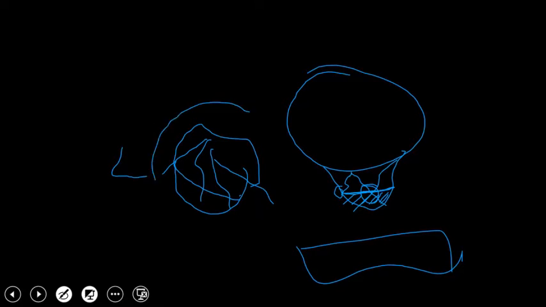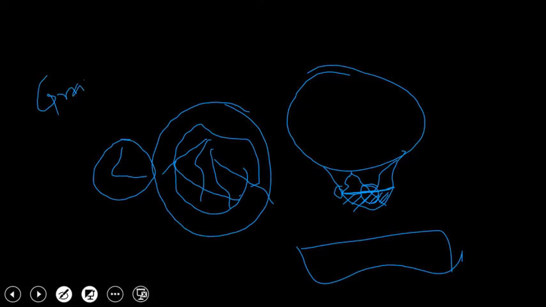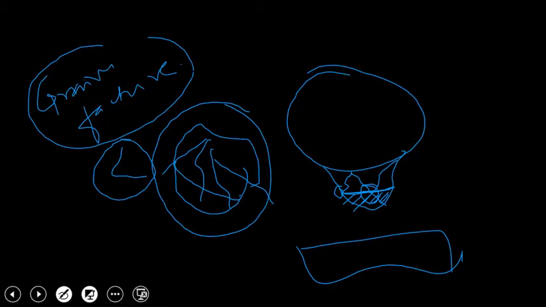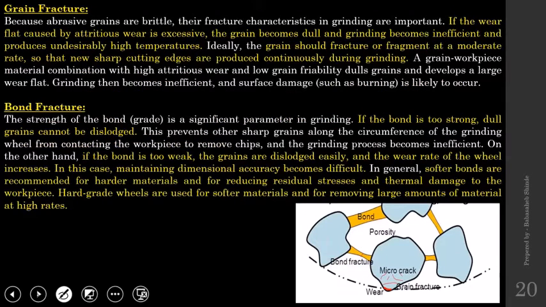And this breaking of the abrasive to expose new cutting edge is called grain fracture. The first one was attritious wear, the second one is grain fracture. Now we expect that the abrasive should break in some orientation and provide a cutting edge. That is the next kind of wear, grain fracture. After that, the third one is bond fracture.